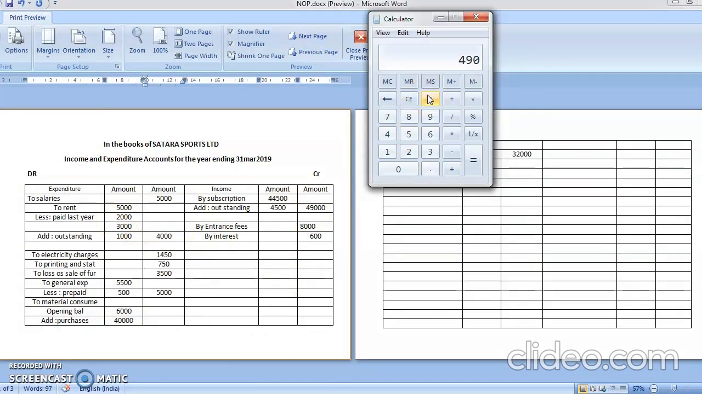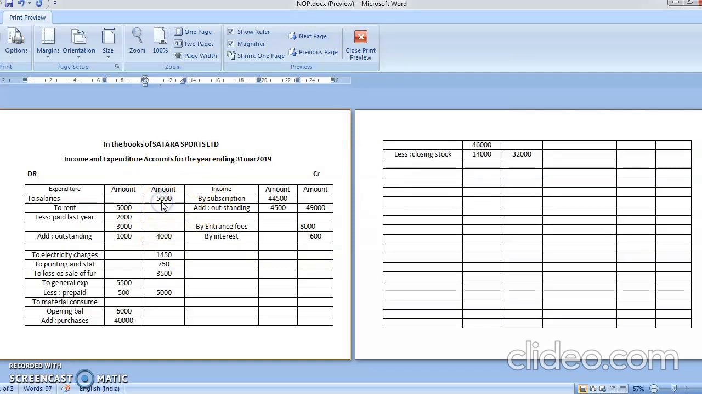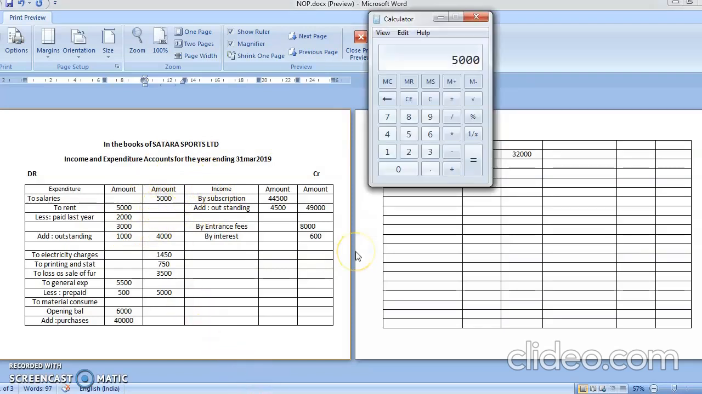49,000 plus 8,000 plus 600. So this is coming to 57,600. Remember it, 57,600. Now we'll do the totaling of our credit side. Okay, see here it is 5,000 plus 4,000 plus 1,450 plus 750 plus 3,500 plus 5,000.